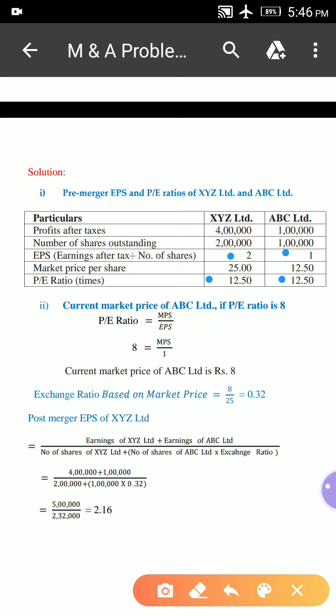Earnings per share for XYZ Limited is rupees 2, for ABC Limited rupees 1. Price earnings ratio for XYZ Limited is 12.5 and ABC Limited is 12.5.